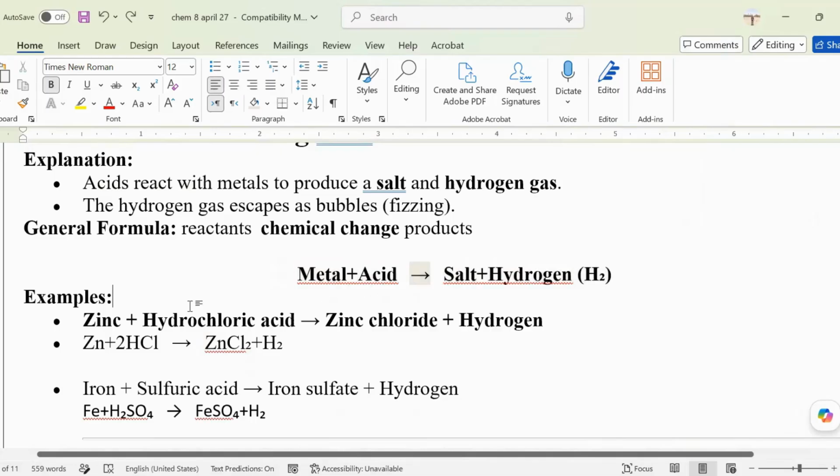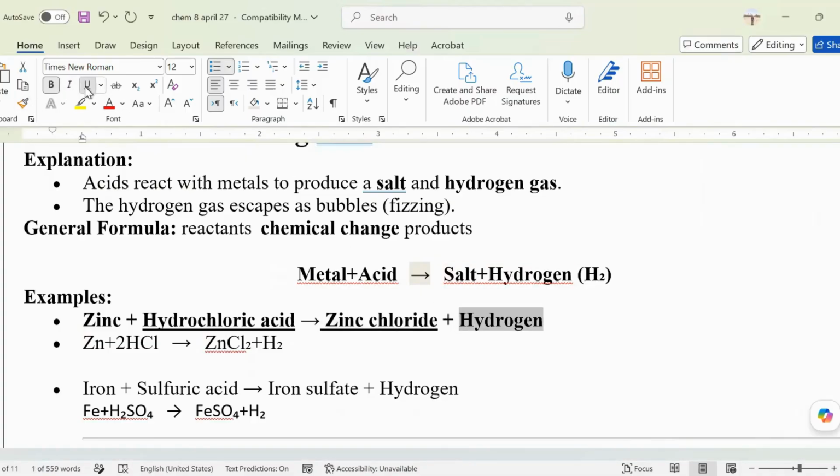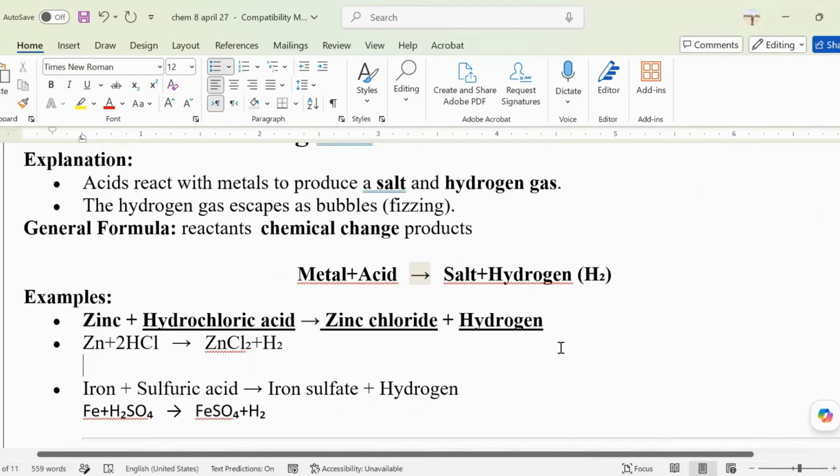Metal plus acid. Zinc, exactly. And hydrochloric is considered an acid. So take note, Fatima, that it's so obvious that this one is an acid. So if you're going to add zinc plus hydrochloric acid, what are the two things that will be produced? One is a salt, and one is hydrogen. So what's the name of the salt? It is zinc chloride.